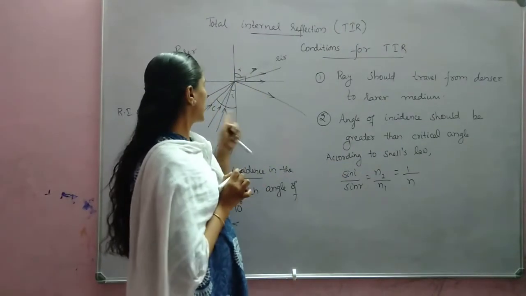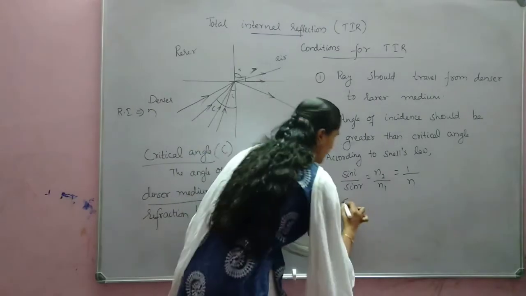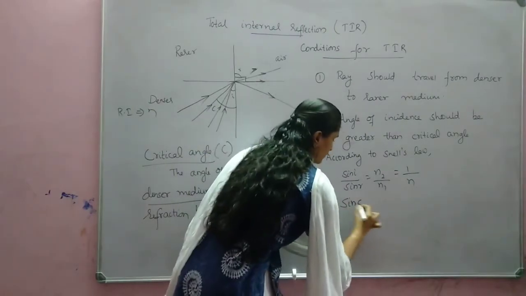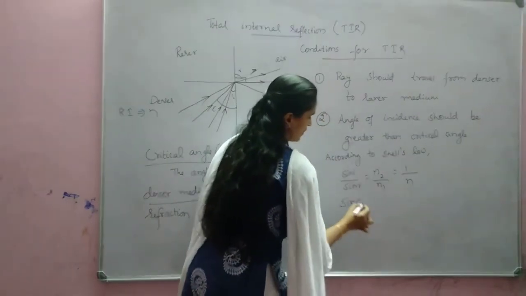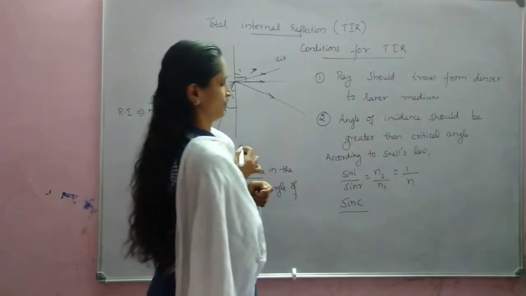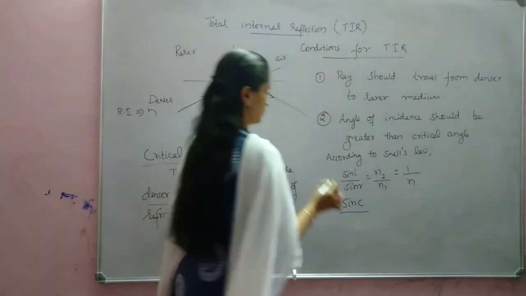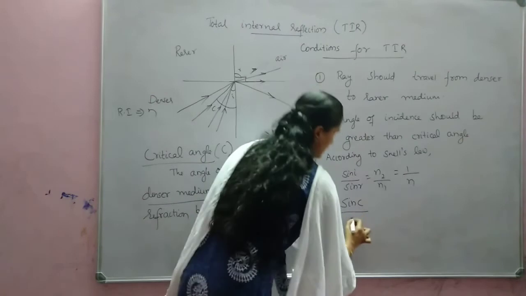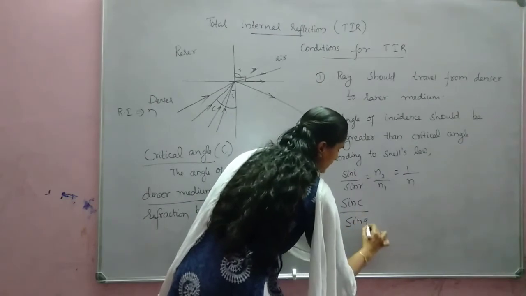So for the critical angle, we can write sin C by sin 90.